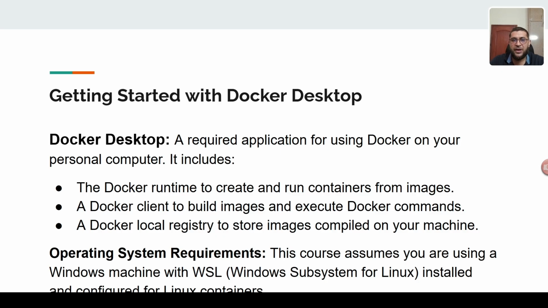We can run them, and we can also store the images in a local registry as well. In this course, I assume you are using a Windows machine with WSL, Windows Subsystem for Linux, installed and configured for Linux containers. I already installed WSL for Linux, so I will show you.